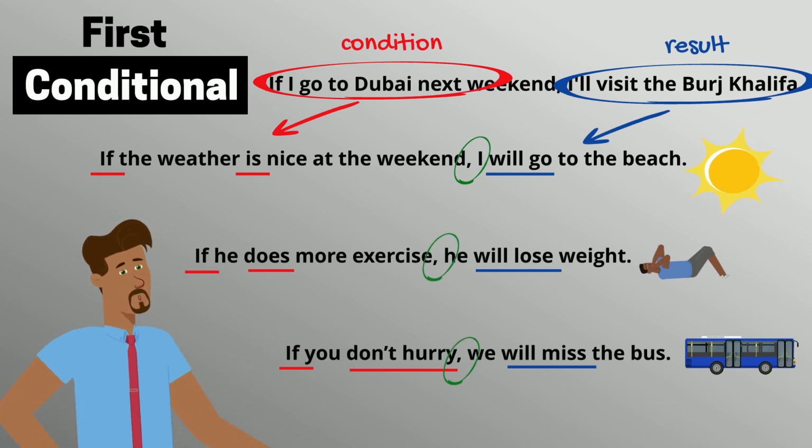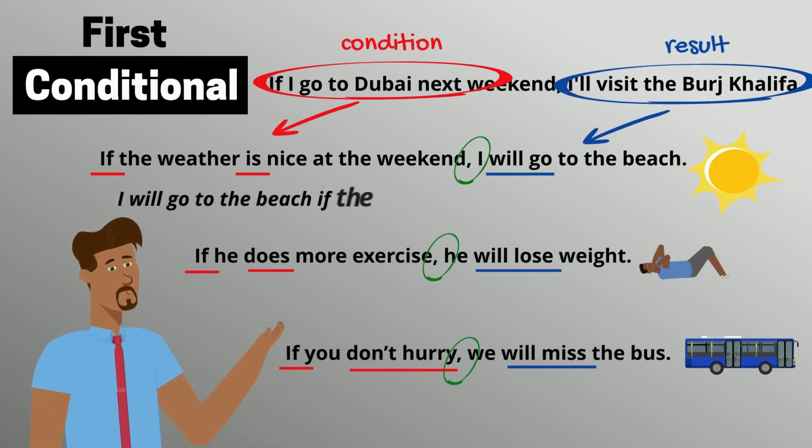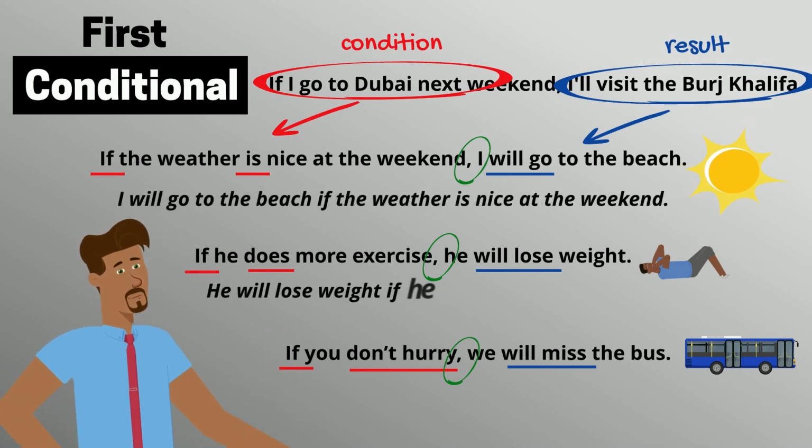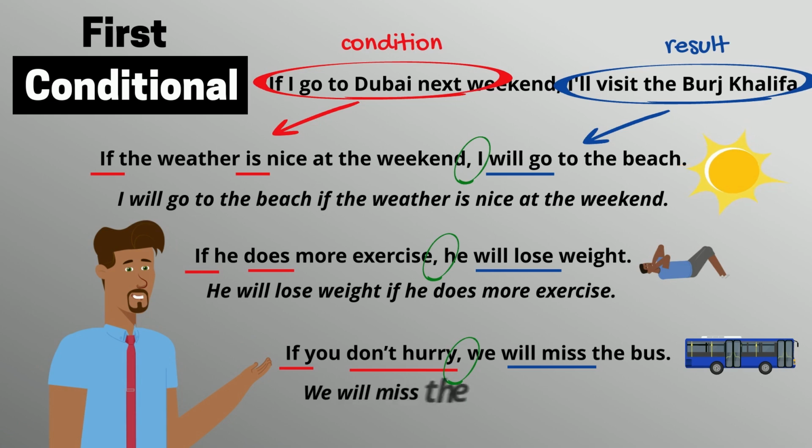We can change the order of the clauses. So, we can say, I will go to the beach at the weekend if the weather is nice, he will lose weight if he does more exercise, and we will miss the bus if you don't hurry. When we write these sentences in this order, we don't use a comma.